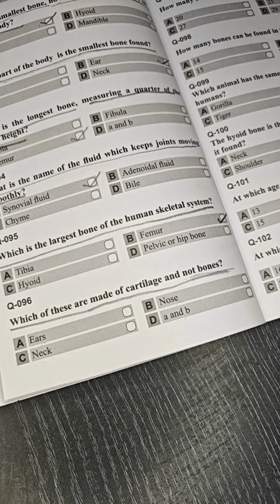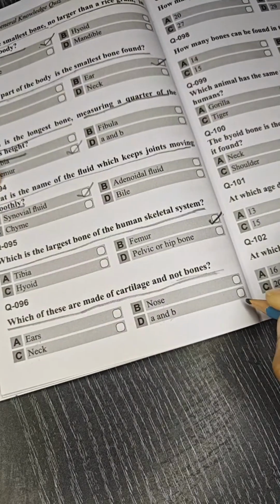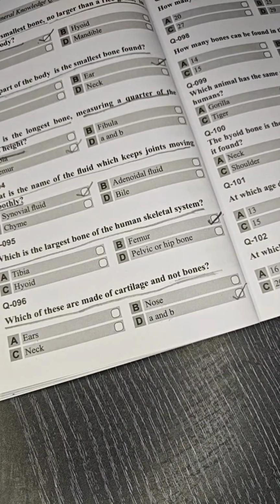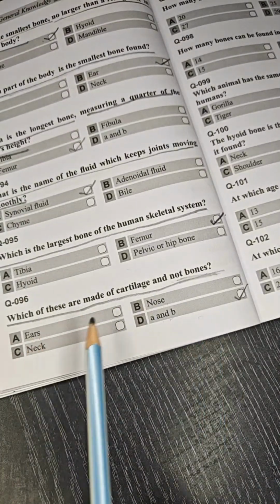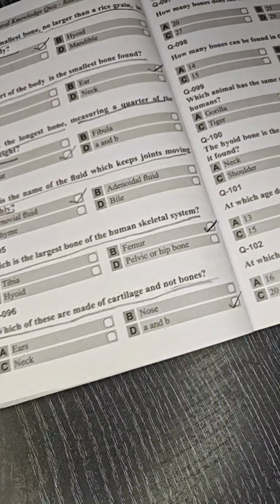Okay, the right answer is option D, A and B. Yes, A and B is the right answer, which means ears and nose. Let's go to our next page.